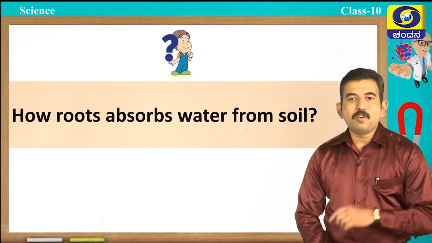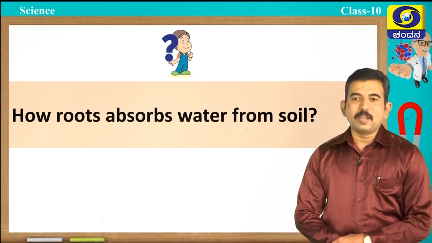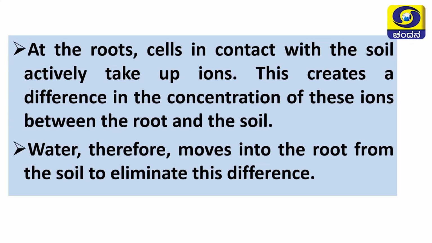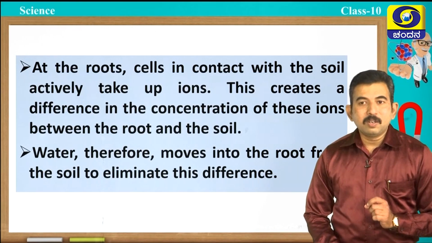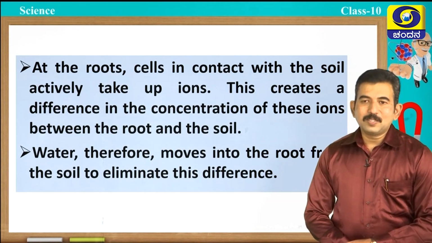Students, one question for you: how do roots absorb water from soil? At the roots, cells in contact with the soil actively take up ions. This creates a difference in the concentration of these ions between the root and the soil. Water therefore moves into the root from the soil to eliminate this difference. So, students, I hope you understood how roots absorb water from the soil.